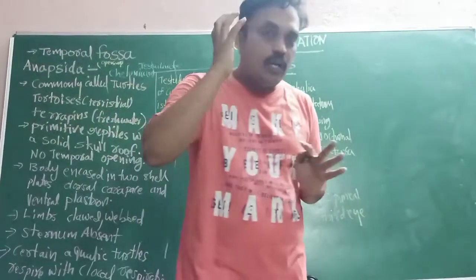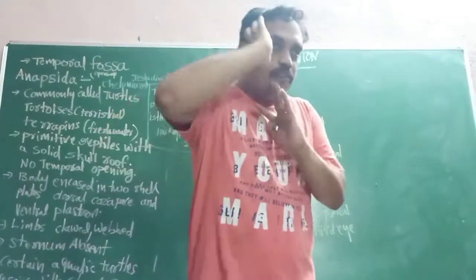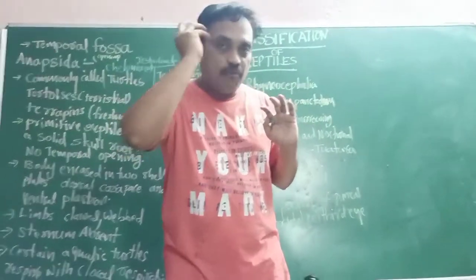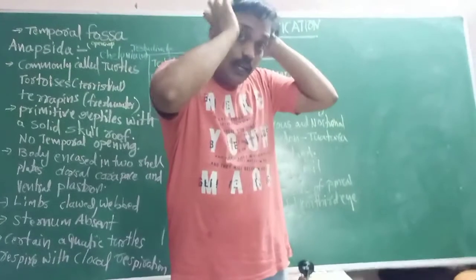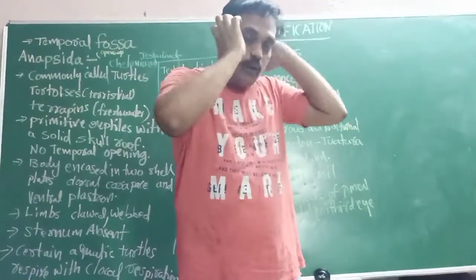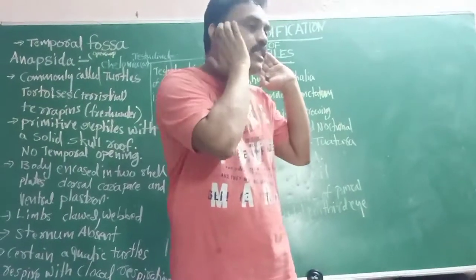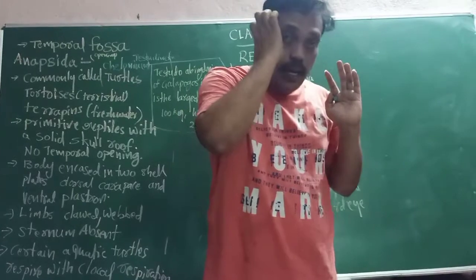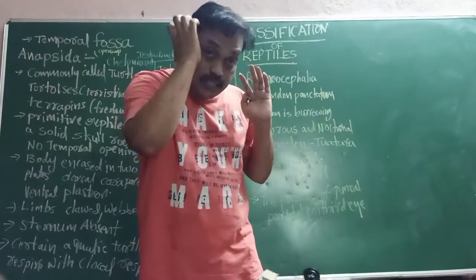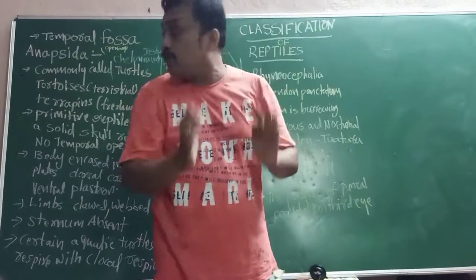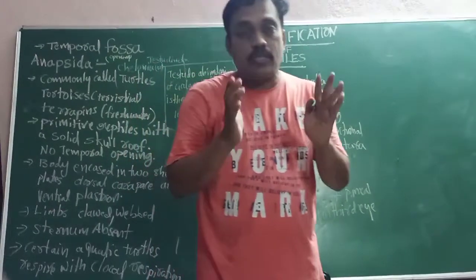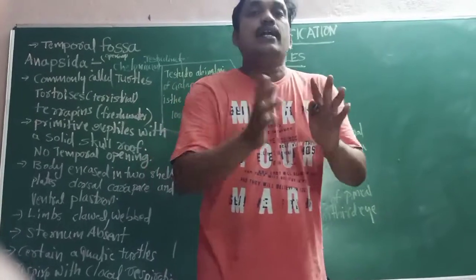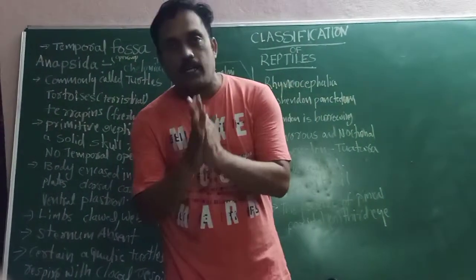What is the temporal fossa? For example, in a skull, fossa, spelled F-O-S-S-A, means openings. A skull has some temporal openings, or temporal depressions. Based on the temporal fossa, the temporal openings or depressions in the skull, reptiles are classified into 4 orders.